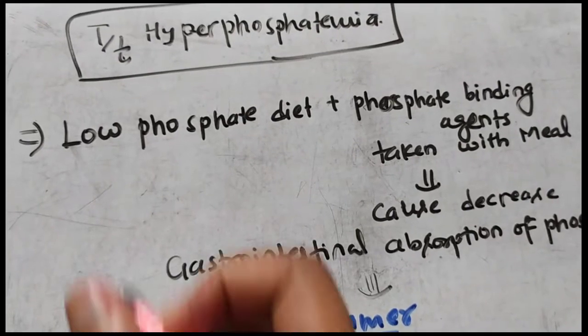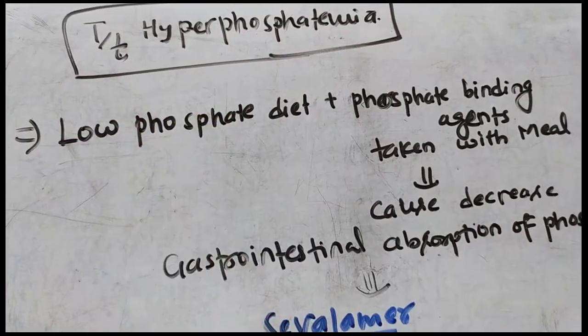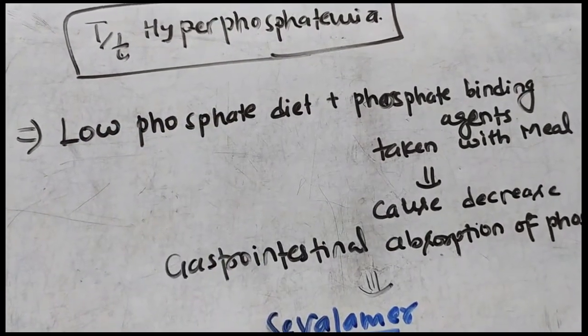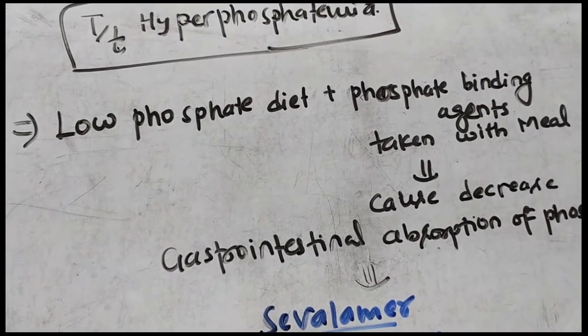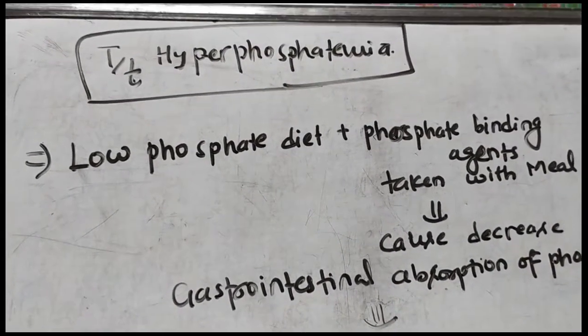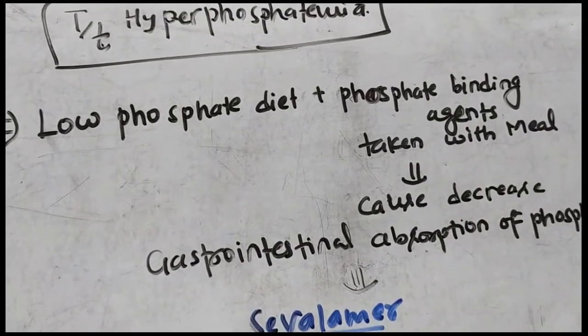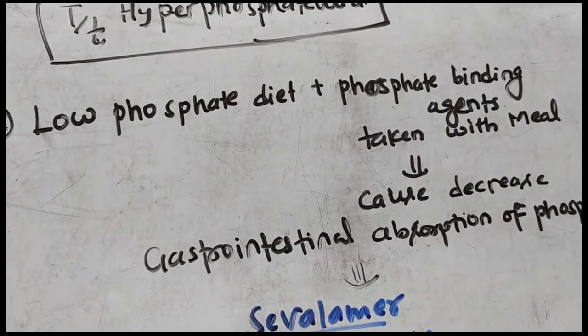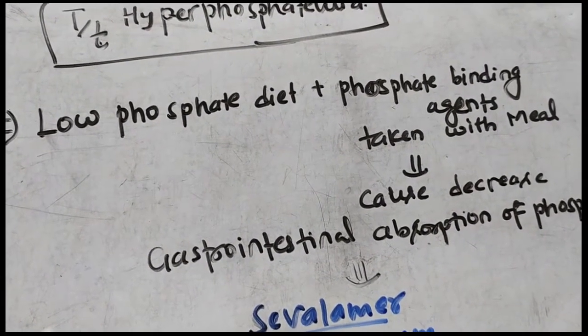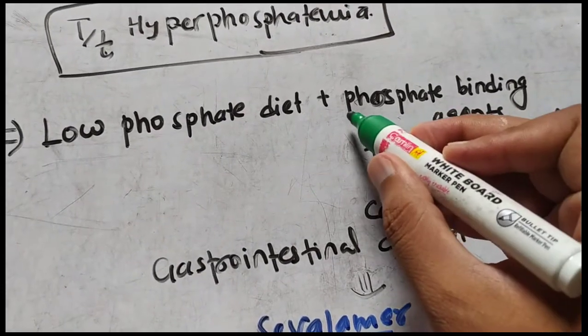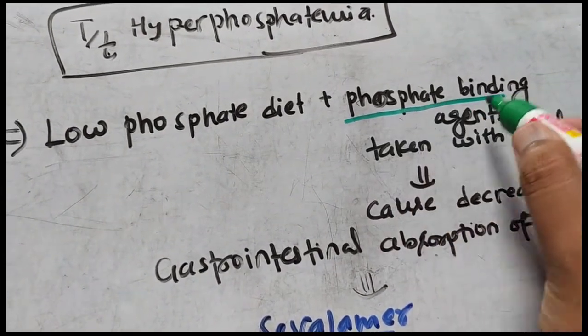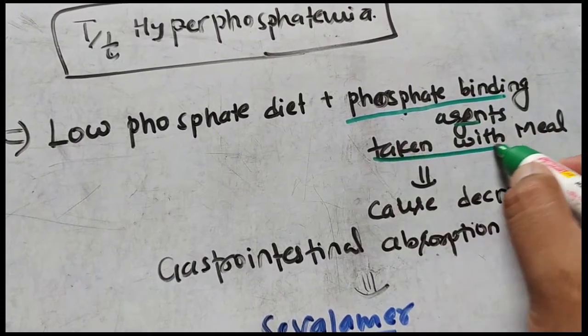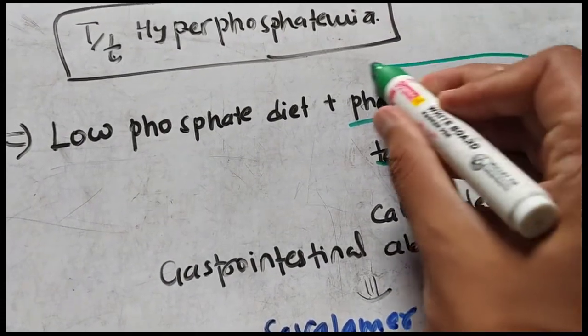So for this we will first of all focus on the diet, that the diet should have low phosphate content. So there will be a low phosphate diet. Another thing we can give: whatever the phosphate is present in the blood, we also want that the phosphate in the diet does not get absorbed in the intestinal tract.